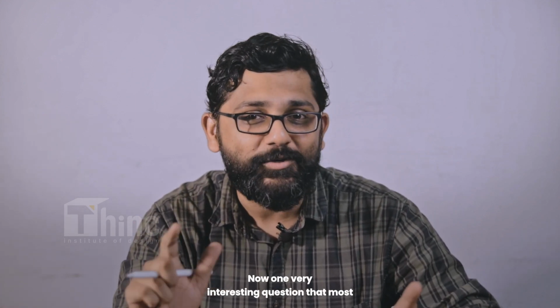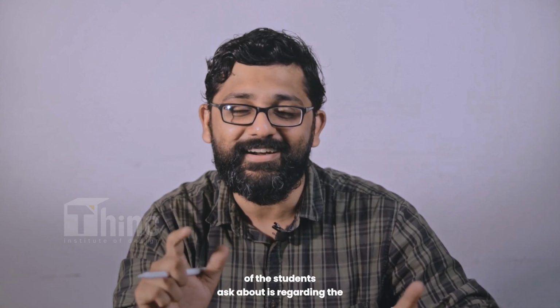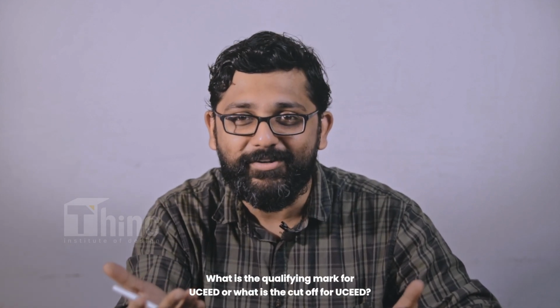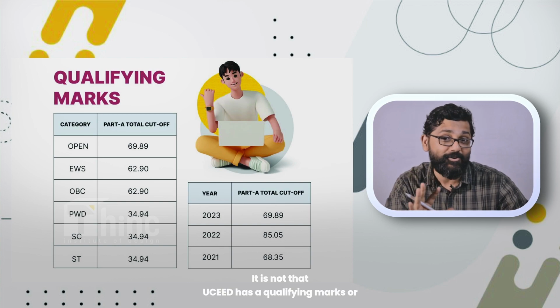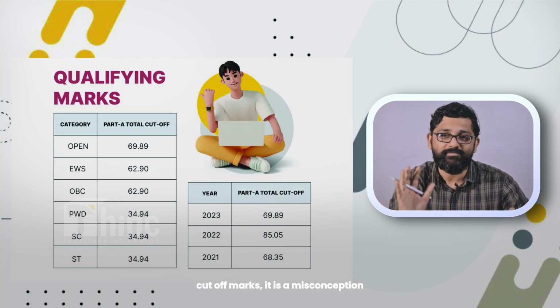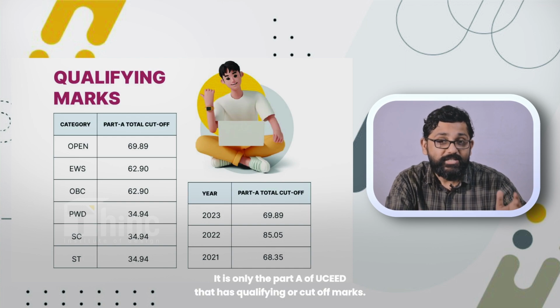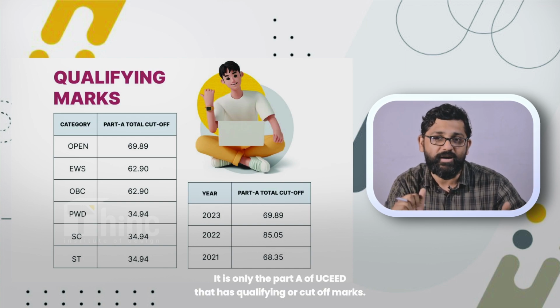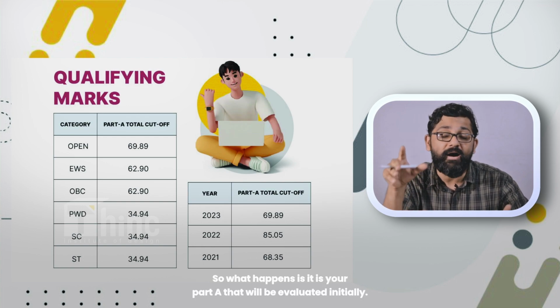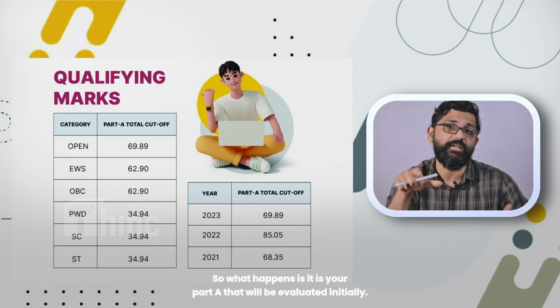Now, one very interesting question that most students ask about is regarding the qualifying marks. What's the qualifying mark for UCEED, or what's the cutoff for UCEED? It's not that UCEED has qualifying marks or cutoff marks. It's a misconception actually. It is only Part A of UCEED that has qualifying or cutoff marks. So what happens is your Part A will be evaluated initially.